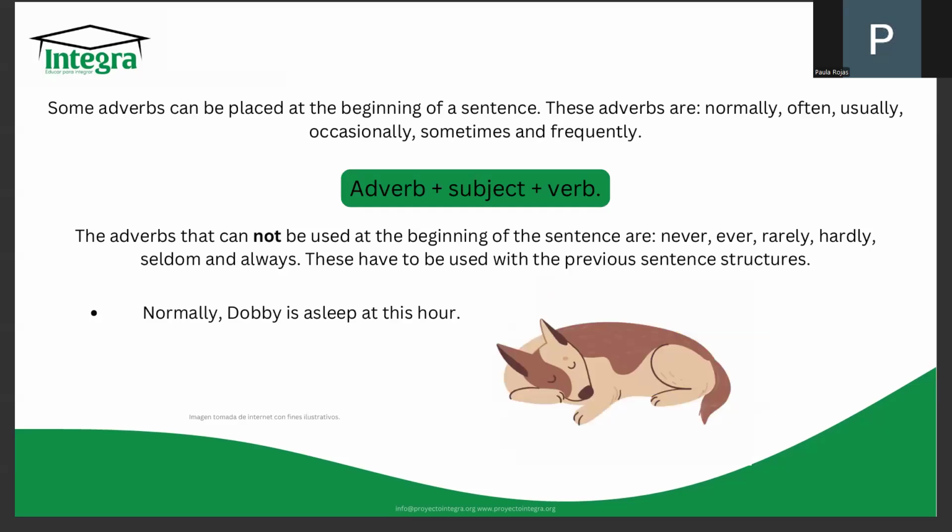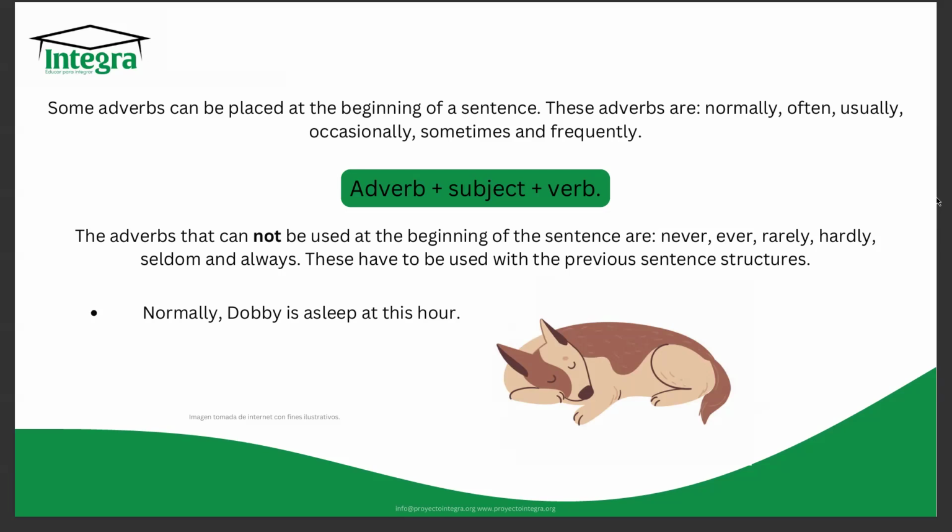And now there is a way that we can use the adverbs differently in a sentence, and is that we can put them at the very beginning. That is very normal to do. However, we cannot do this with all of the adverbs, only a few of them. The ones that we can use like this are normally, often, usually, occasionally, sometimes, and frequently.